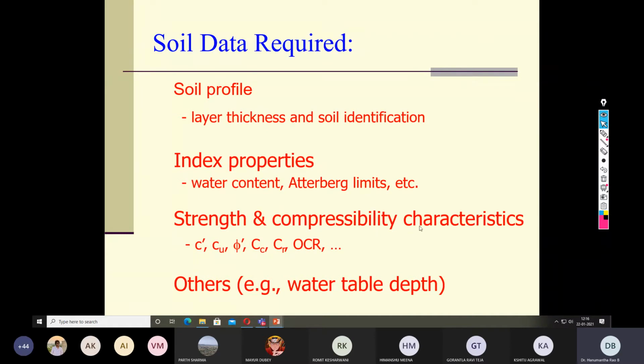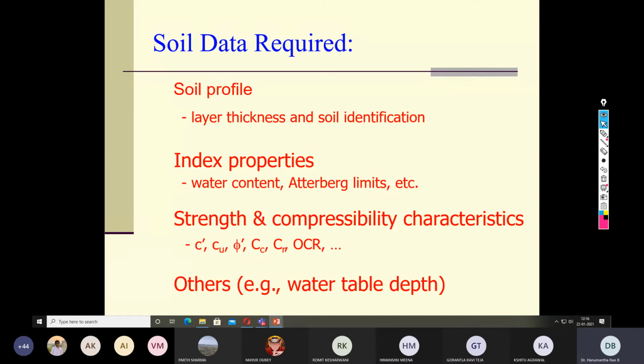Based on the obtained properties, we do some kind of soil profiling. If you are encountering clay or sand or silt or gravel or any combination thereof, you need to identify the thickness of each soil layer and what kind of soil it is. This is the first and foremost step.